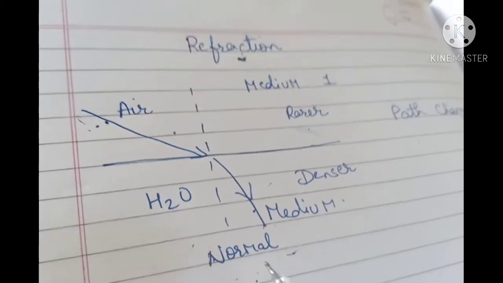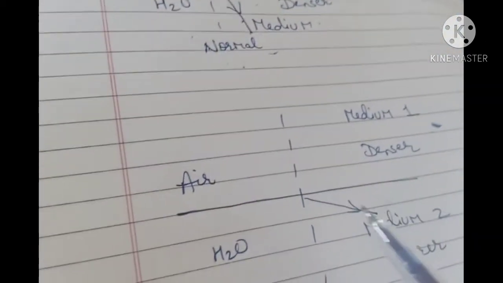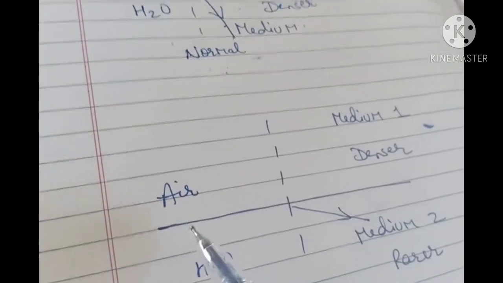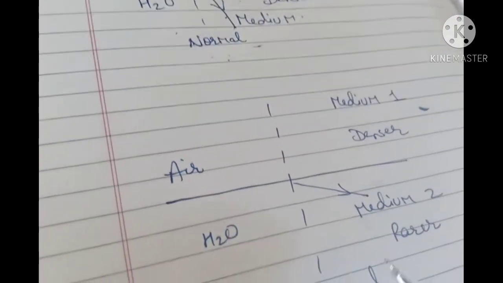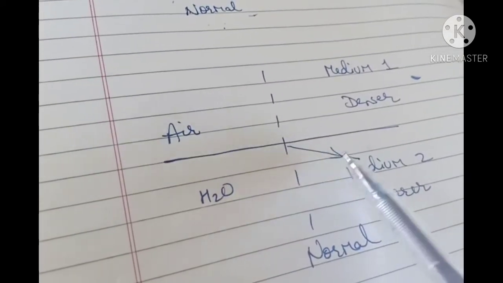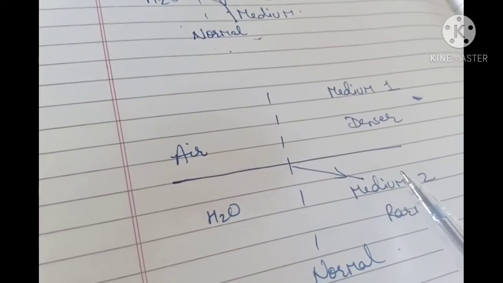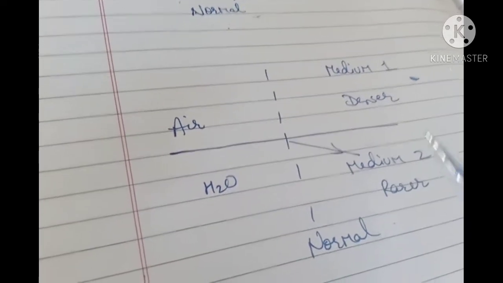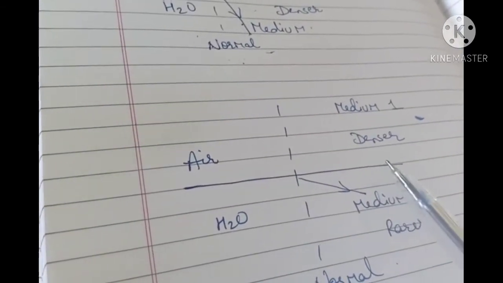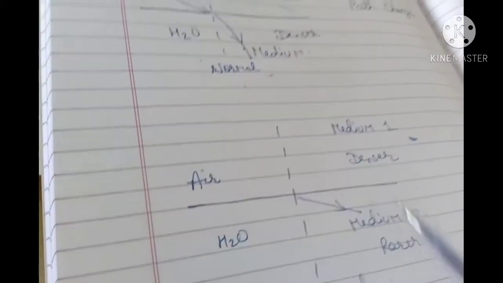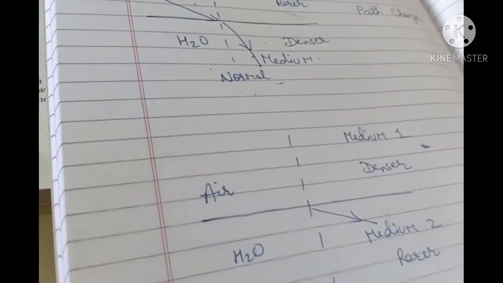And when the light is passing from denser to rarer medium, then the light will bend away from the normal. Then our light will bend away from the normal. Denser or rarer meaning, I think you know properly. So this depends on the type of medium. Whether it is denser or rarer, it will bend towards the normal or away from the normal.